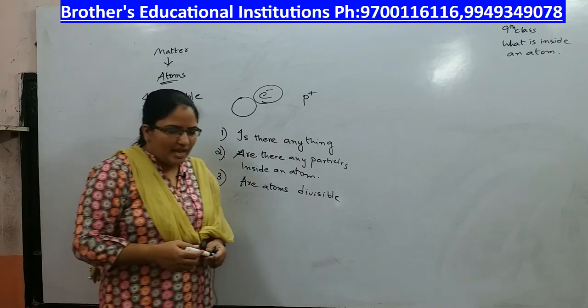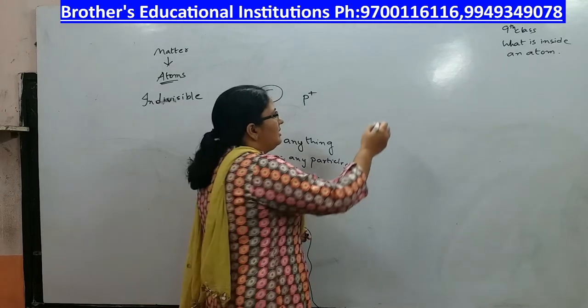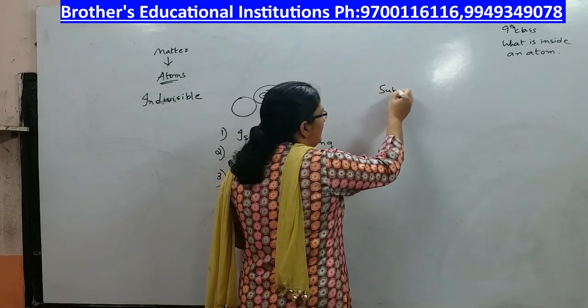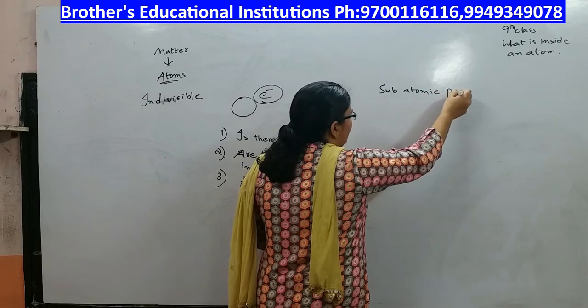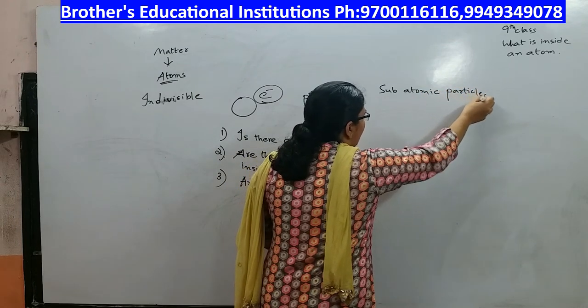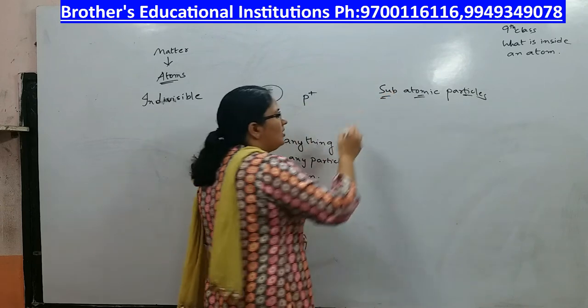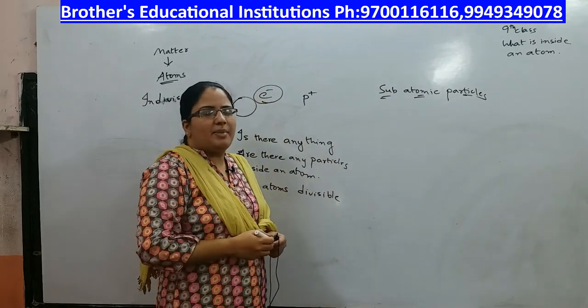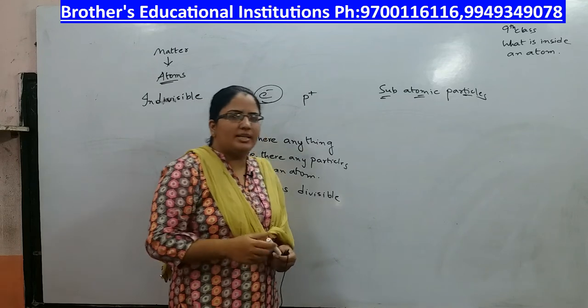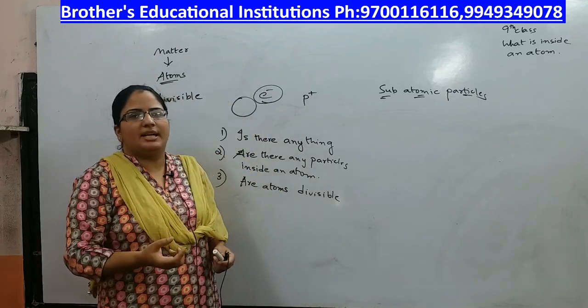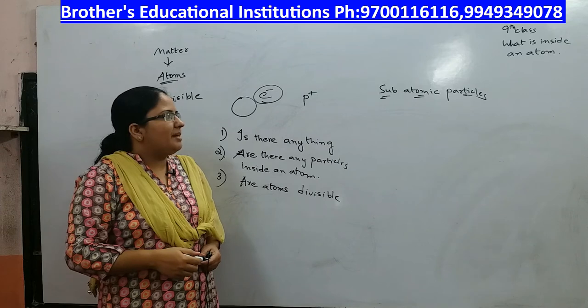Next, we discuss subatomic particles. The experiment conducted by Faraday showed that atoms have some particles inside them. These particles, which are smaller than the atom and which are inside the atom, are called subatomic particles.